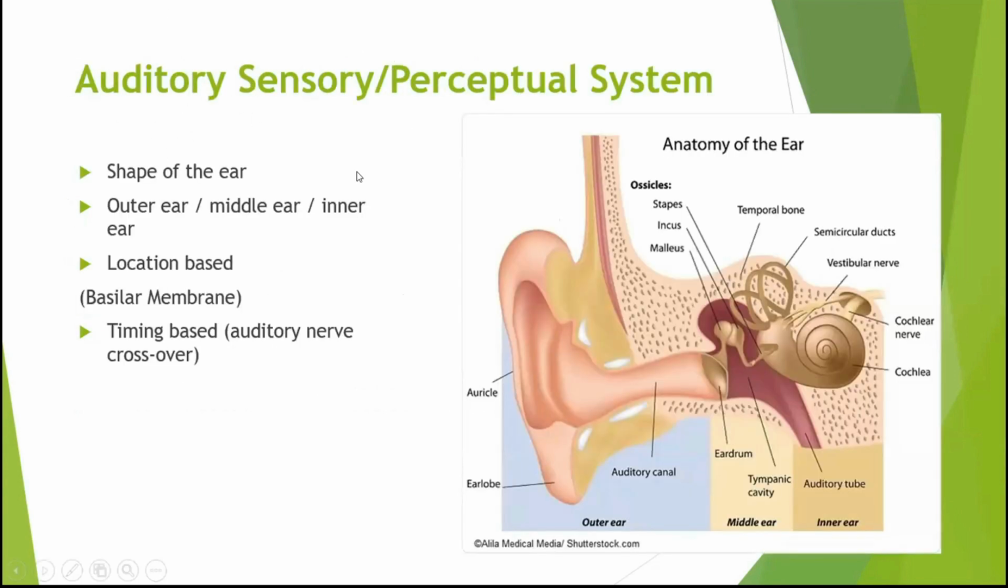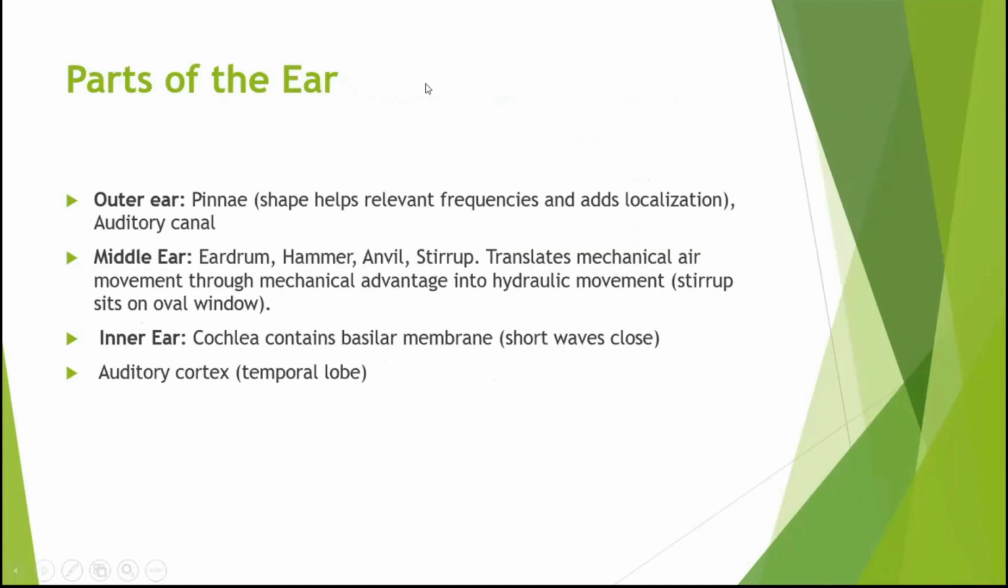How does hearing work? First is the anatomy of the ear. It goes to the shape of the ear, and then the parts inside of your ear, which are the outer ear, middle ear, and inner ear, and then the basilar membrane, and then the auditory nerve crossover. So let's go to what the parts of the ear are.